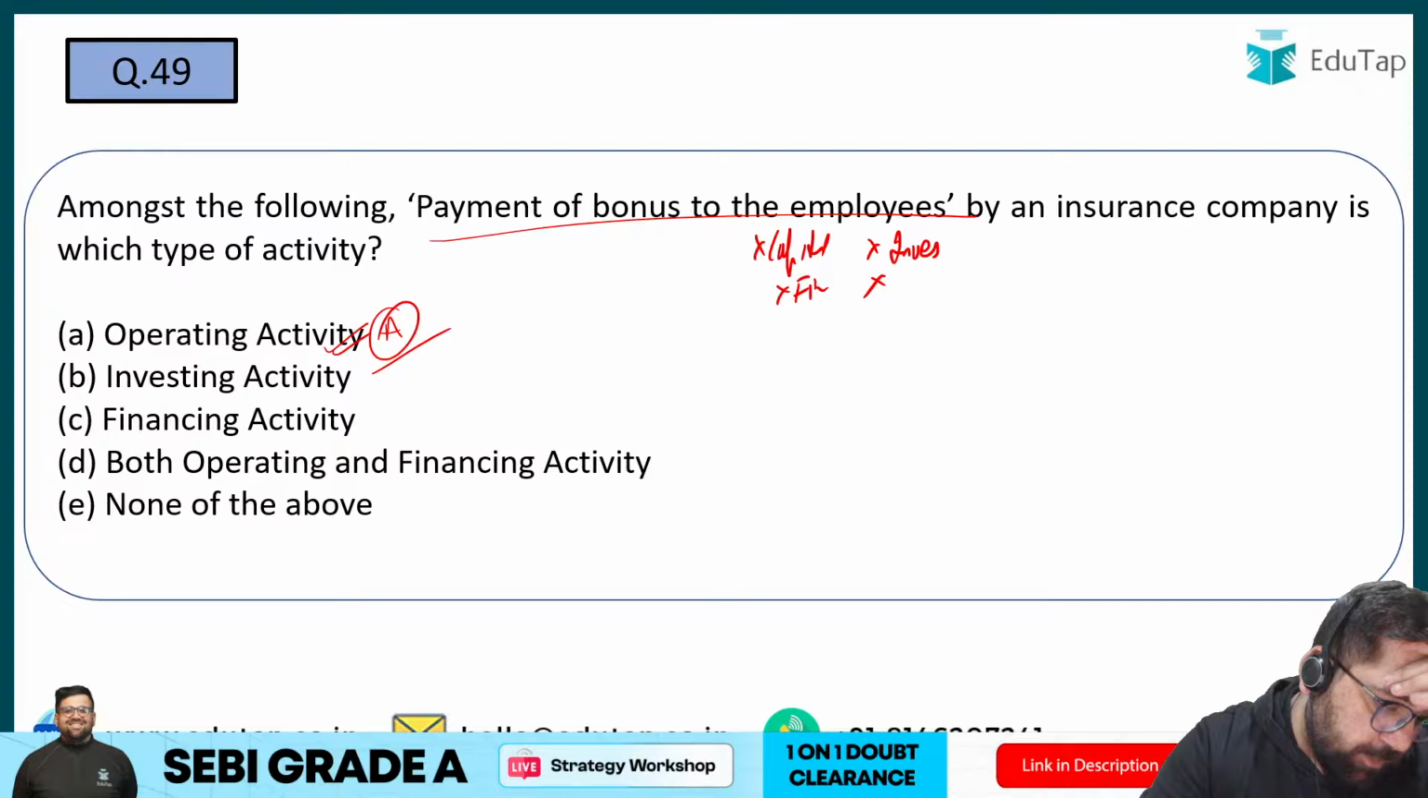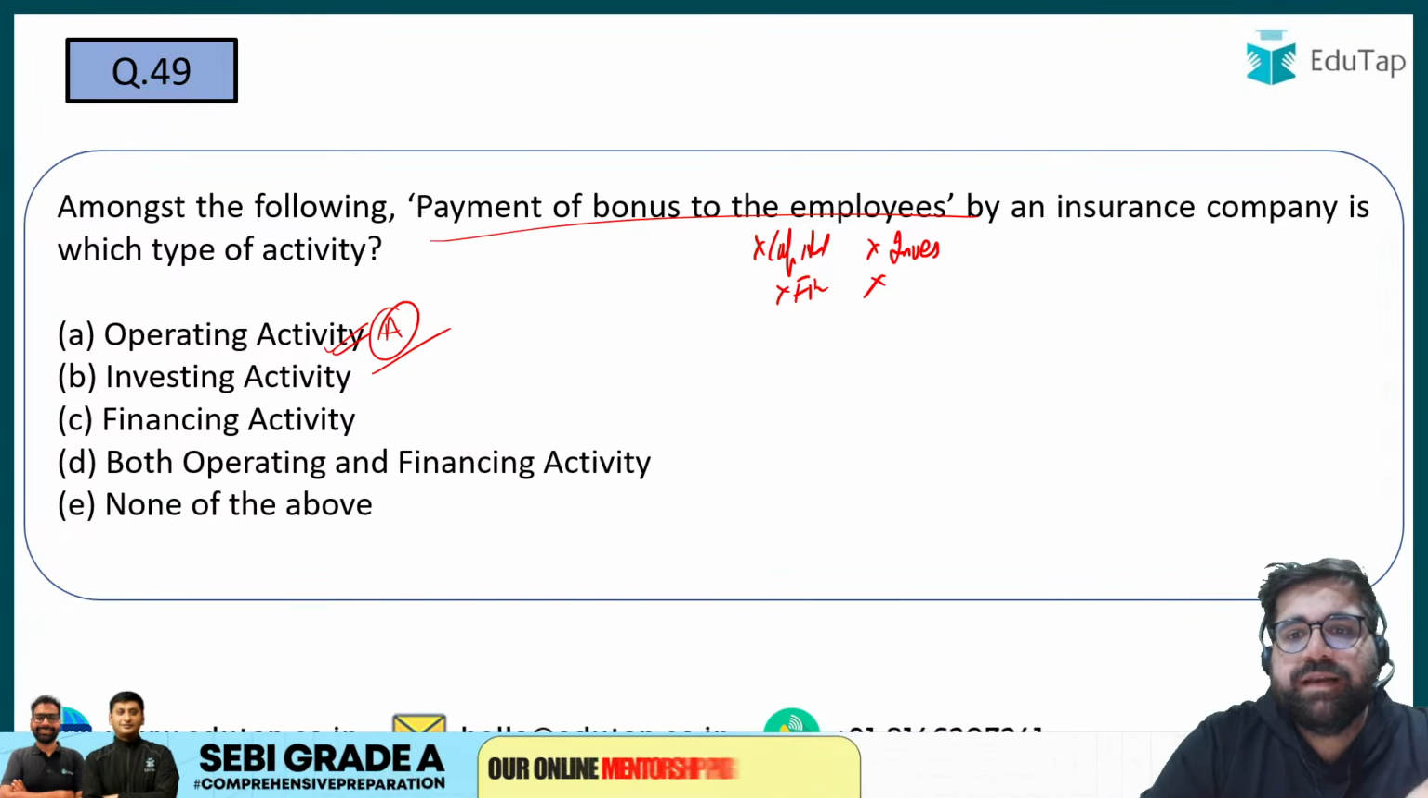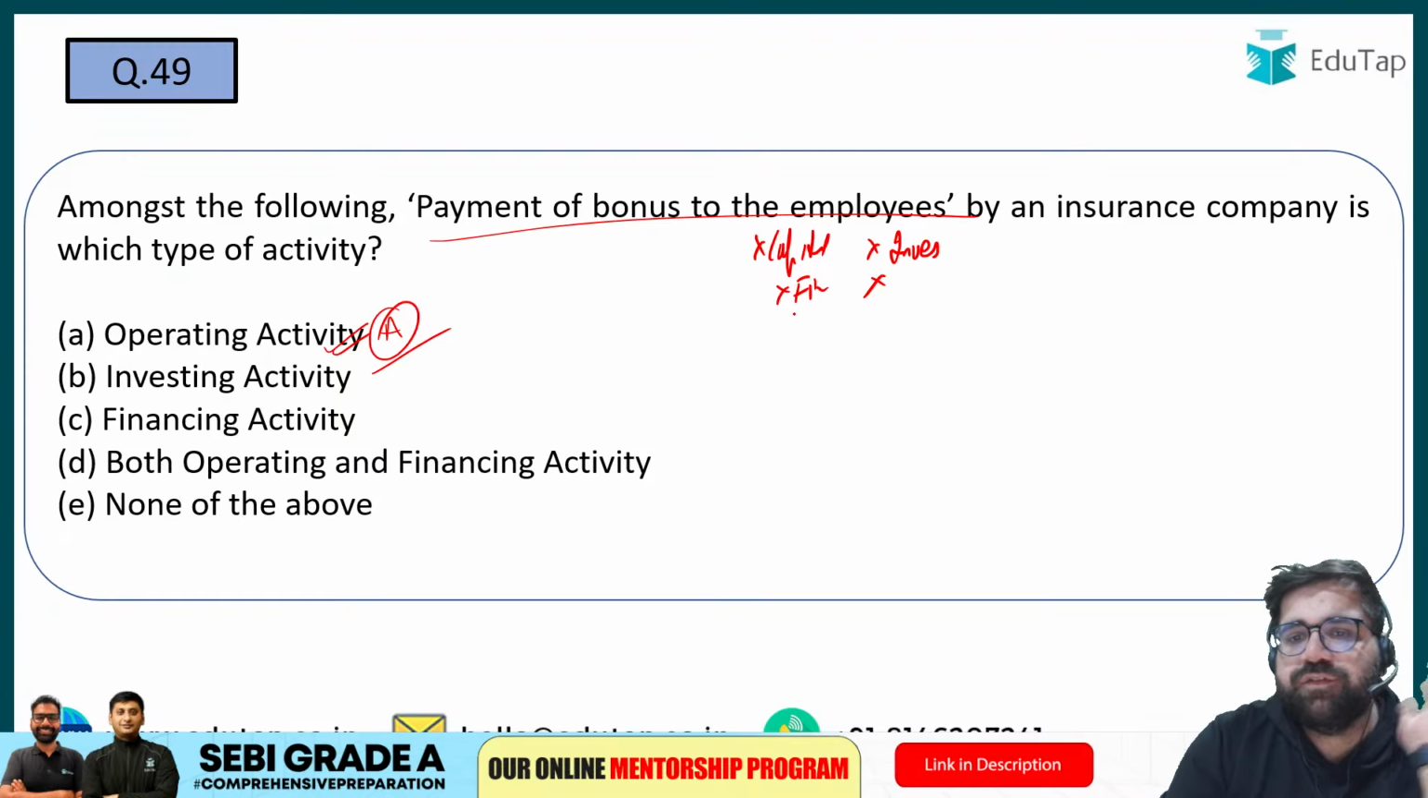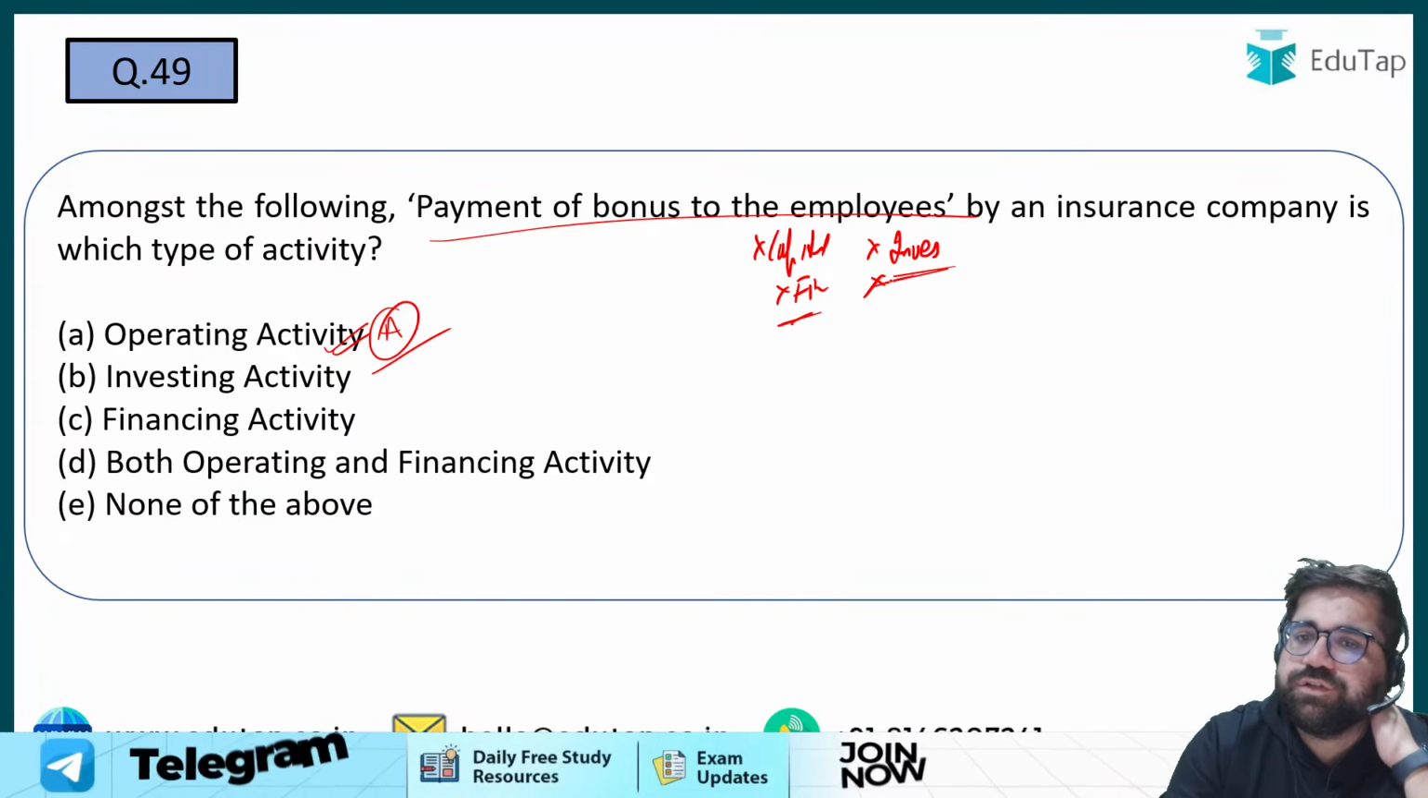My answer will be option number A, operating activities, because it is not impacting the capital of the company, so financing activities will not be impacted. I am not investing also, so investing will also not be impacted. So whatever is left is operating only, so you will put it under operating activities. So answer will be option number A.